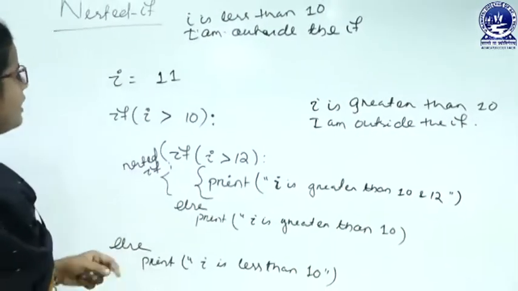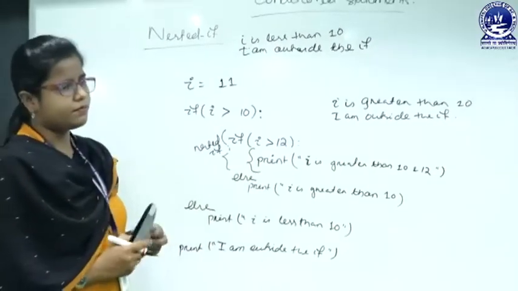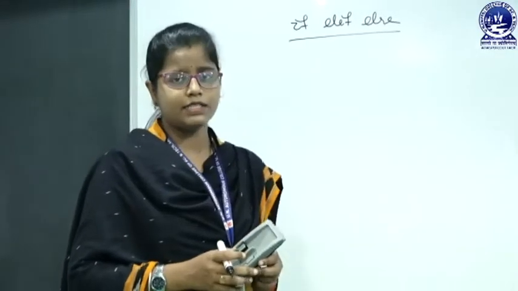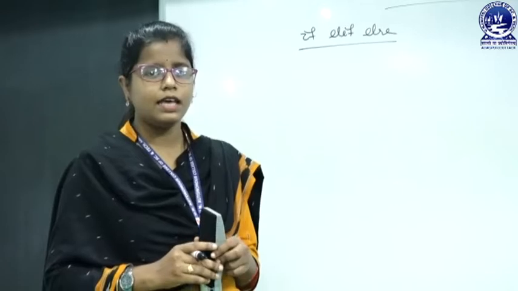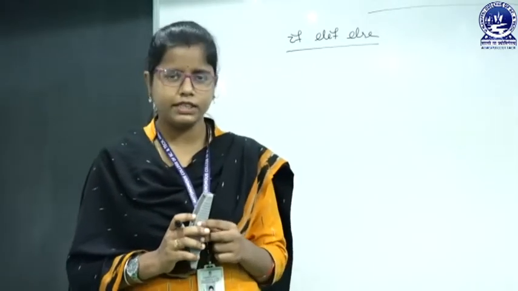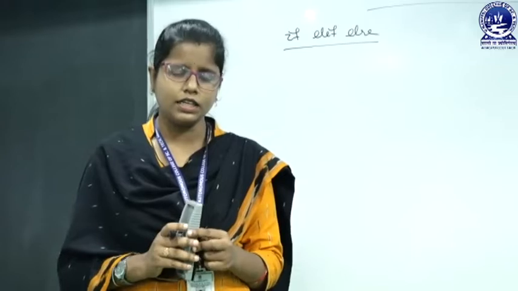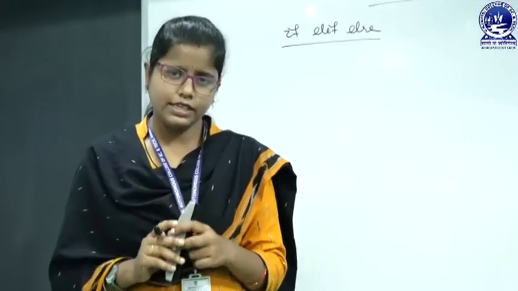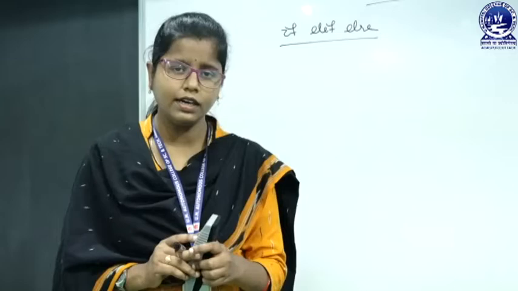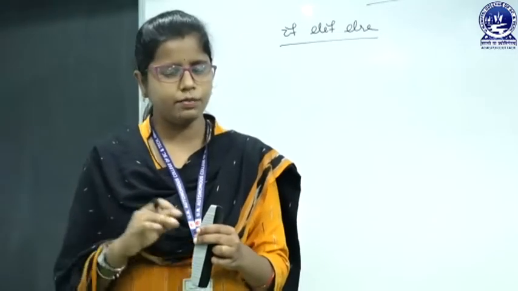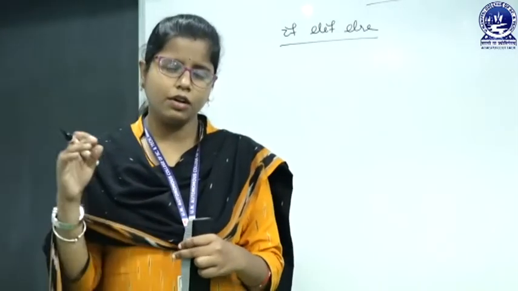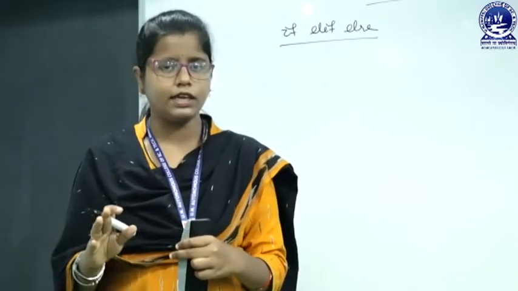So this is the nested if statement. Next, come to the last one, that is if, elif, else, that is actually known as the else if ladder in the C programming language. Here we have to check multiple conditions. Once a condition is true, the statement associated with that true block will get executed, and the other ladders will be ignored. If none of the conditions is true, then the final else block will get executed.